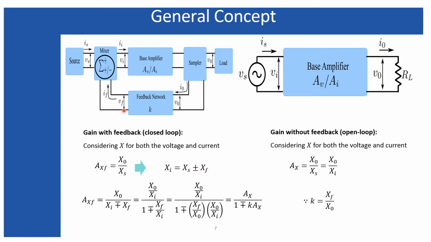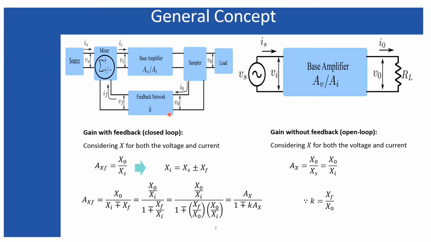If you take the ratio of the output signal of the feedback network to the input signal of the feedback network, that will give you the gain of the feedback network. Although I said it is gain, in general this gain is very much less than 1. We'll see. In order to make it familiar with the gain of the base amplifier, I call this a gain, but this is basically called the feedback factor for the feedback network.